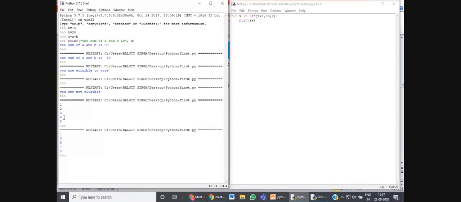After giving the step value, the output is changed. When we had not given the step value, the numbers were printed in a sequence from 1 to 5. But now the numbers are printed by skipping one value in between. The step value is 2, so it has skipped one value and the alternate number is printed. The output is all the odd numbers from 1 to 10.